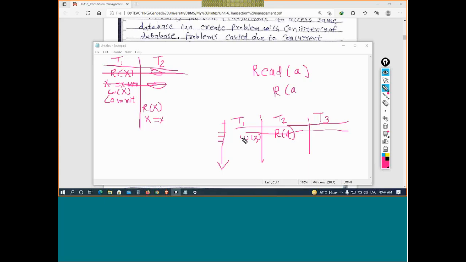Okay, so concurrent means they are trying to complete their own execution. Let's say T2 is trying to complete its own execution, T1 also. They are racing to complete their own operations.